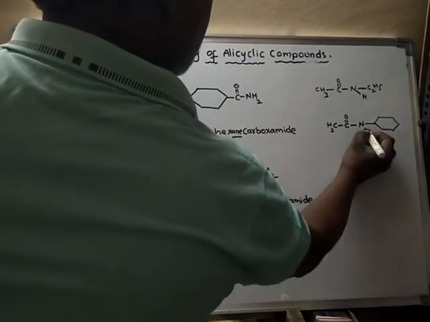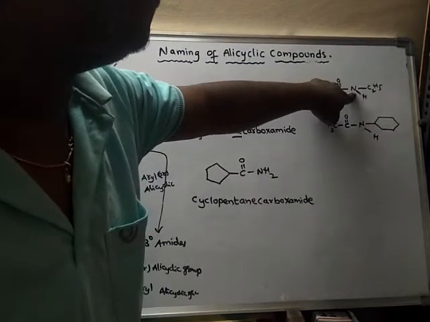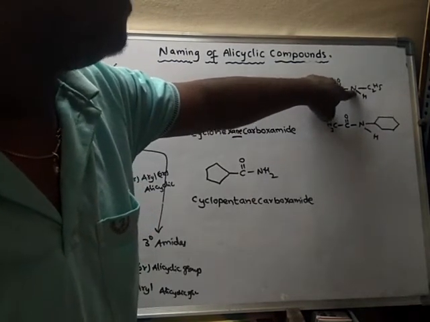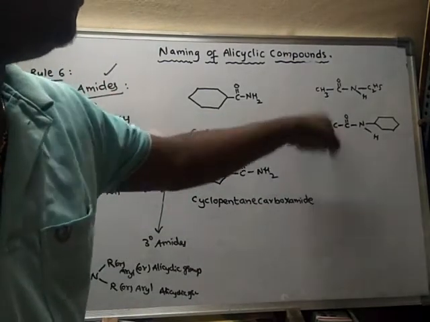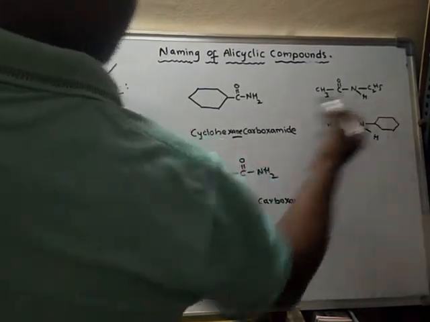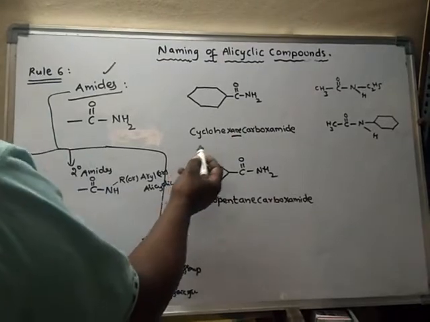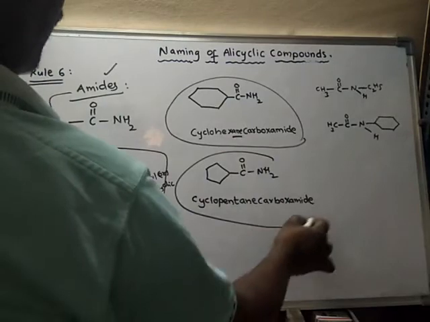So what is this one? See, this nitrogen contains only one hydrogen. Here also only one hydrogen is present. So such compounds are said to be secondary amides. In this case, what is the name of this compound? It is called cyclohexane carboxamide. It is called cyclopentane carboxamide.